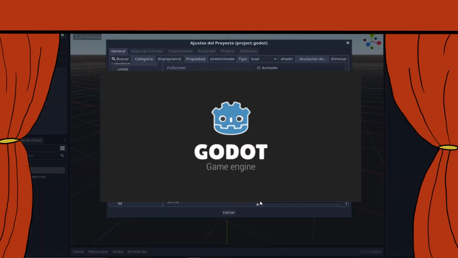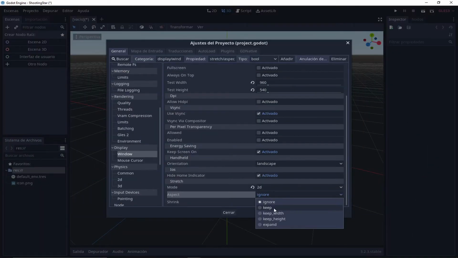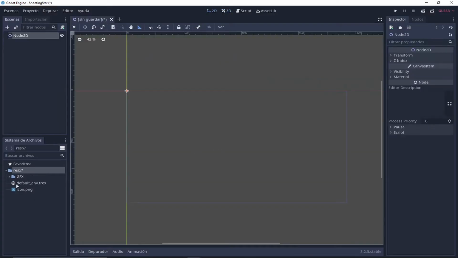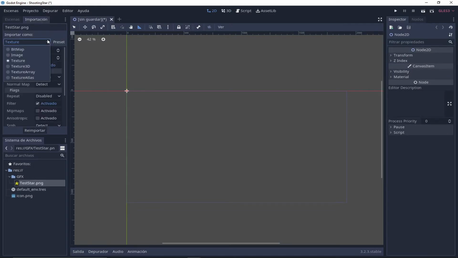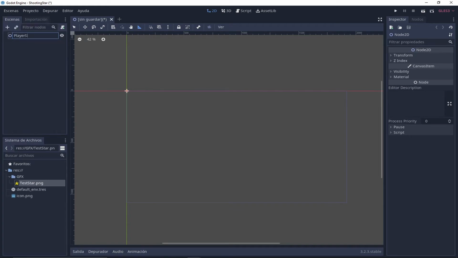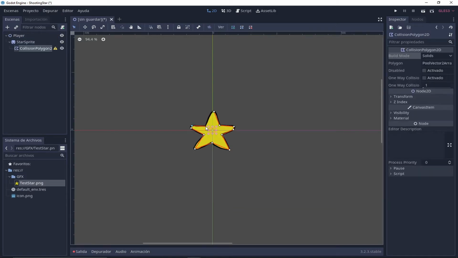Here we have the game engine. I will use Godot, and first of all I will change the settings for this free game that I called Shooting Star, and let's import our main star. I literally don't know what any of these settings in the import tab do, so I decided to not touch anything. Let's create the star player and add a collision shape to the character.